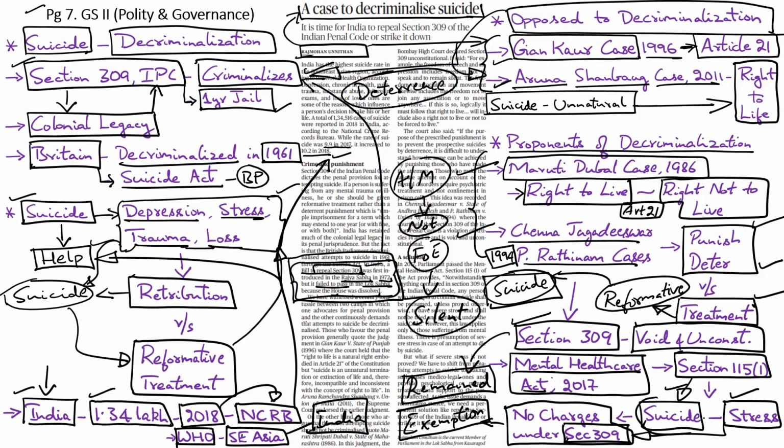Now, what will happen in cases where the mental stress factor cannot be proved? In those cases, the victims can still be booked under Section 309, and hence the writer is making an argument for government and legislative intervention in this regard, so that Section 309 can be repealed from the IPC itself. The writer makes it very clear that the time has come for India to repeal this controversial section and strike it down.